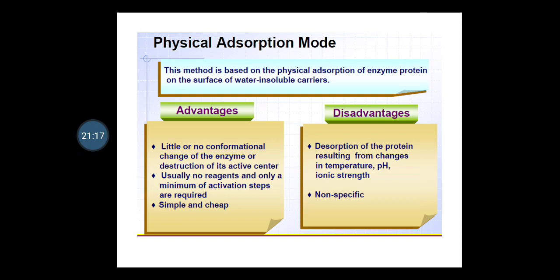On the other hand, we have some limitations related with physical adsorption. Desorption of the protein results from changes in temperature, pH and ionic strength, and these are the three crucial factors one has to watch to avoid these kinds of challenges. This is the restriction or obstacle while using the physical adsorption mode for enzyme immobilization. And last is the non-specificity of the physical adsorption mode.